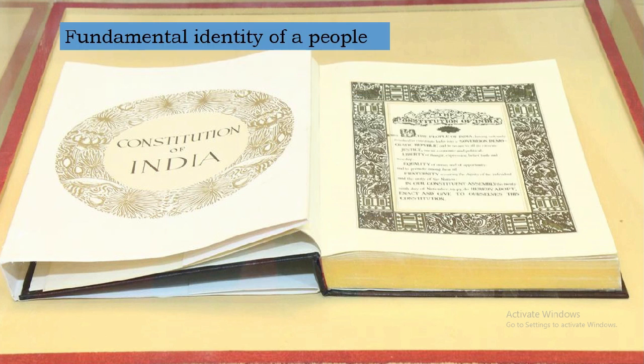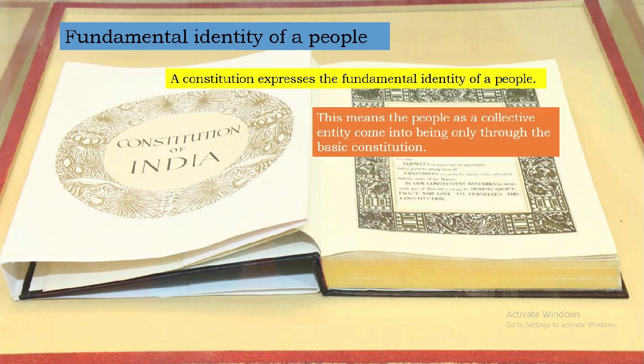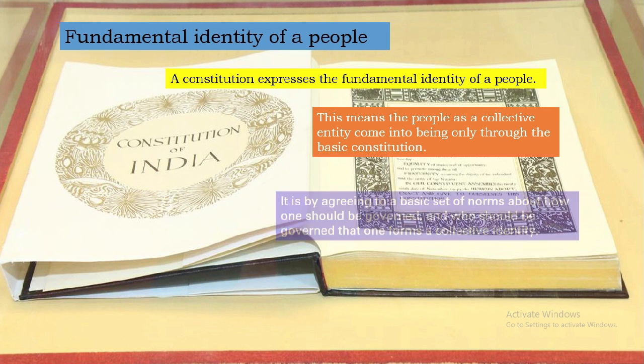Fundamental identity of a people. A constitution expresses the fundamental identity of a people. This means that people as a collective entity come into being only through the basic constitution. So, a constitution clearly gives out the fundamental identity of the people.